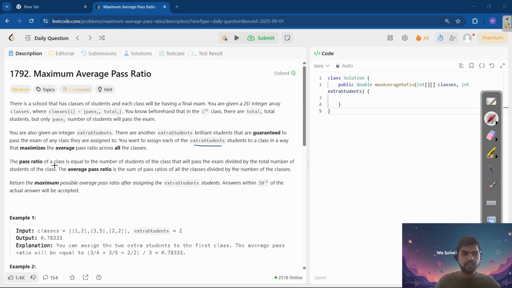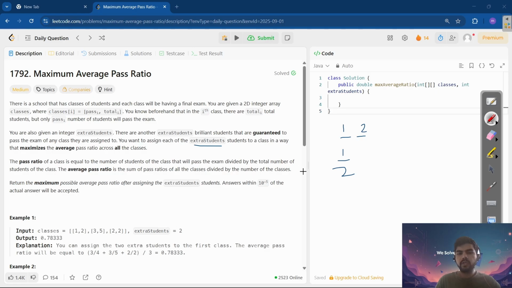So the pass ratio of a class is equal to the number of students of the class that will pass the exam divided by the total number of students. Okay, so suppose 1 and 2. So 1 is passing, there are a total of 2 students. So 1 by 2 is the pass ratio. The average pass ratio is the sum of the pass ratios of all the classes divided by the number of classes.